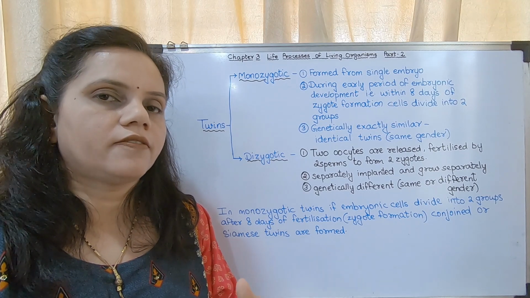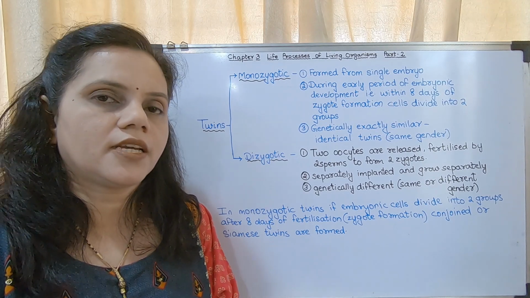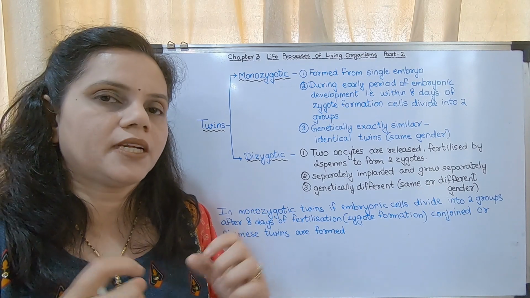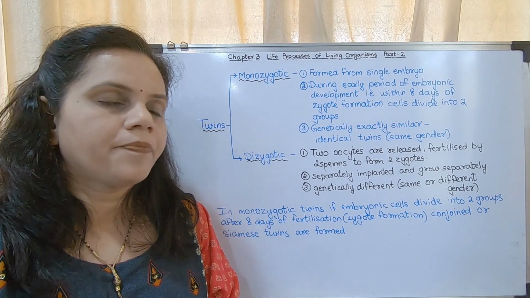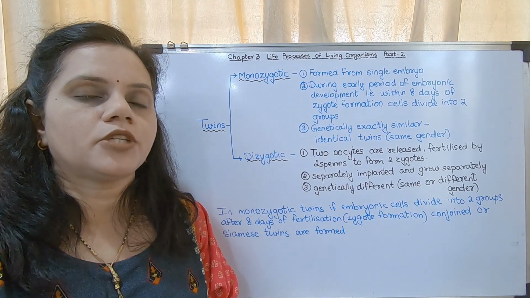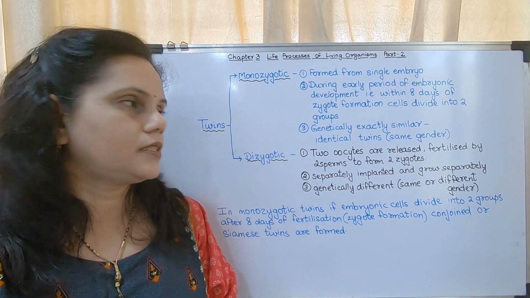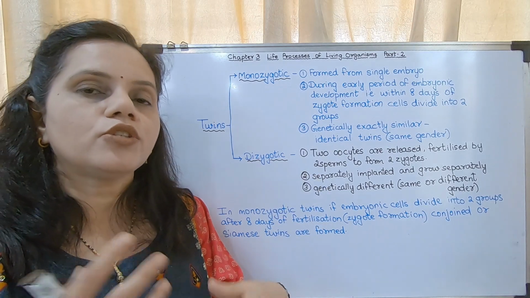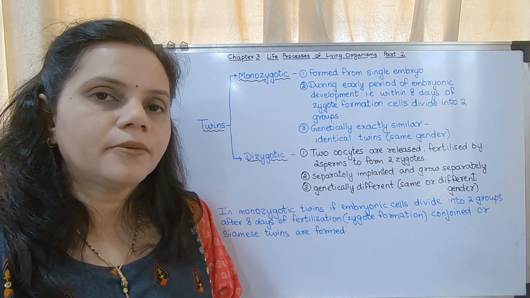I repeat, there is 1 sperm, there is 1 ovum, they fertilize to form a zygote. In the first 8 days after zygote formation, it separates into 2 groups, and both groups develop into separate babies.